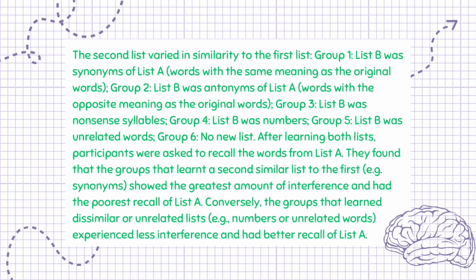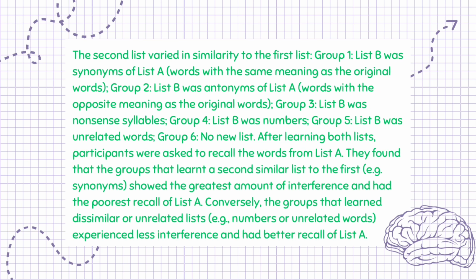Group 1, List B was synonyms of List A, words with the same meaning as the original words. Group 2, List B was antonyms of List A, words with the opposite meaning as the original words. Group 3, List B was nonsense syllables. Group 4, List B was numbers. Group 5, List B was unrelated words. Group 6, no new list.